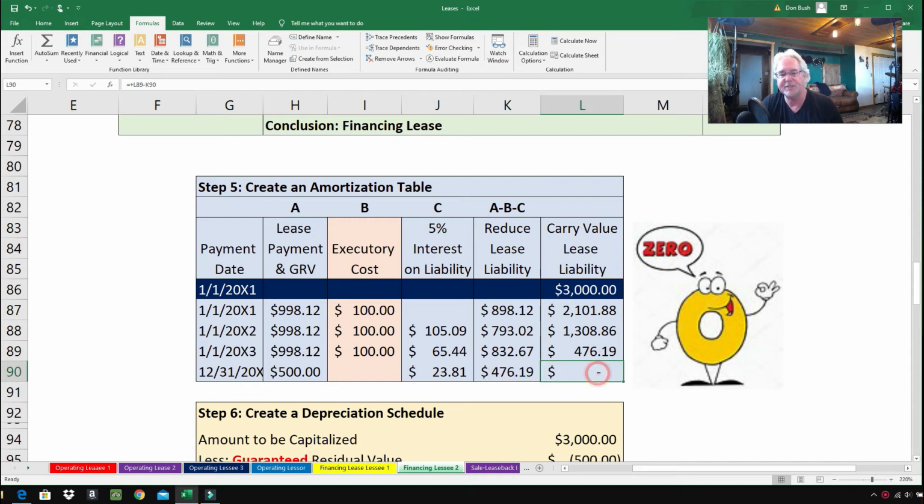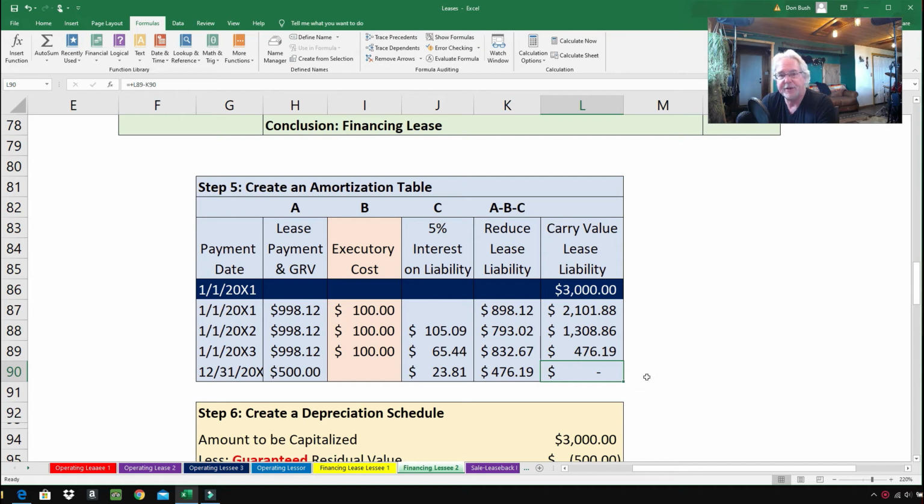And folks, it's got to equal zero or something very close to zero. You could be a couple pennies off due to rounding, but if you're more than a few dollars, if you're $100 or $500 or $1 million off, you did something wrong. And folks, you cannot go on. You've got to fix your amortization table, because if your amortization table is wrong, nothing else will be correct.